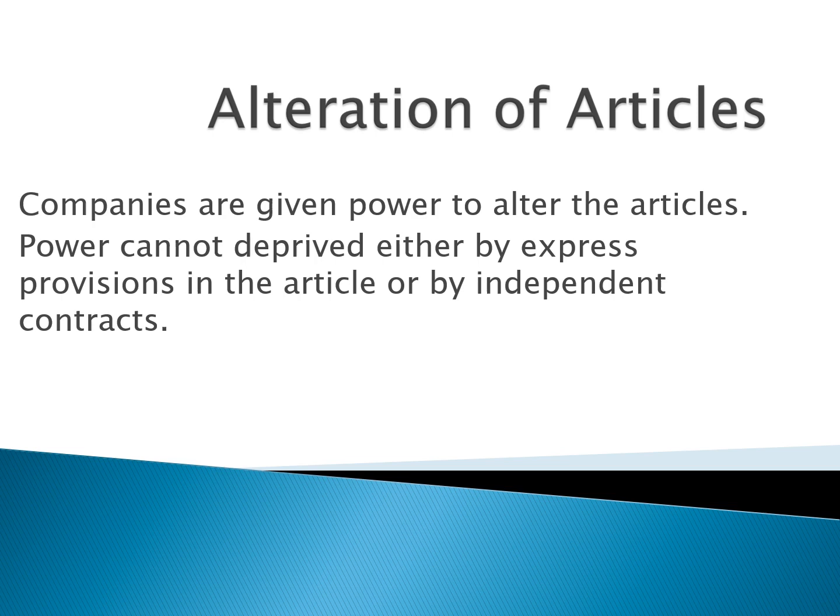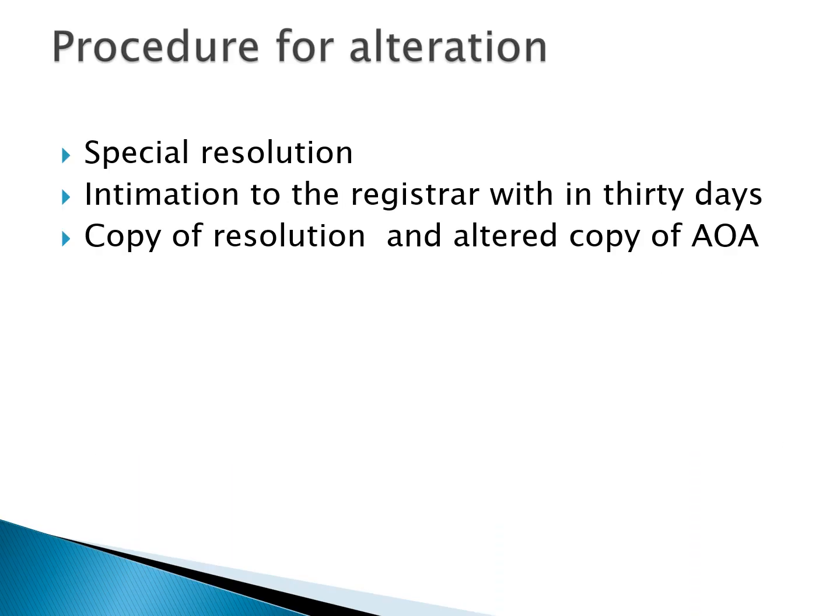Now let us see about alteration of articles. Companies are given power to alter the articles. What is the procedure for alteration of articles? All the activities of a company are ratified by resolution, either a special resolution or an ordinary resolution.